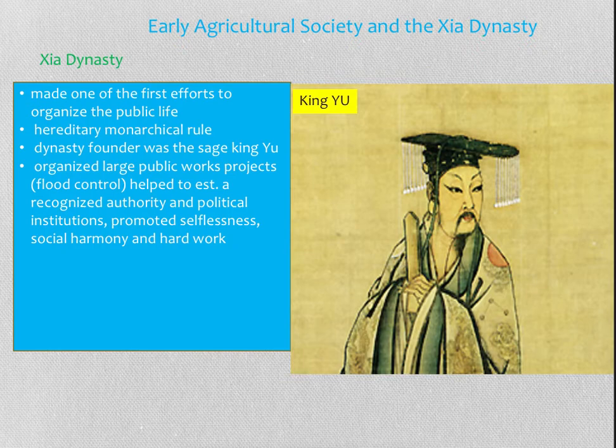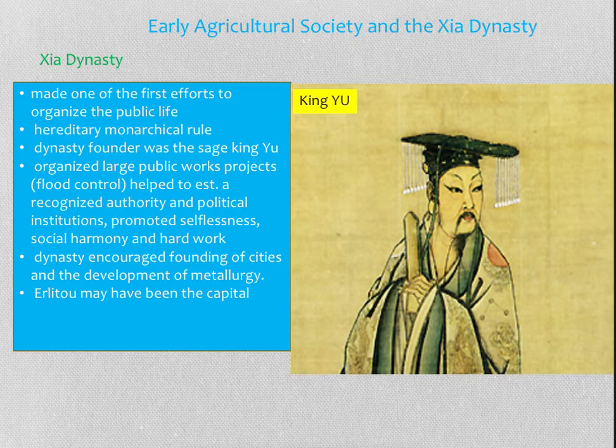And really, what the government did was organize large projects. By getting people to help organize these large projects, people were going to recognize the authority of the Jia dynasty. They were going to see that these were the rulers in charge of the area. In addition to that, the dynasty also promoted selflessness, social harmony, and hard work. If you think about the relationship between organizing these public works and why they would promote these ideas of selflessness, social harmony, and hard work, they kind of go together.